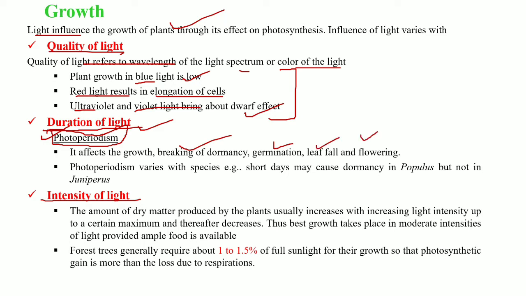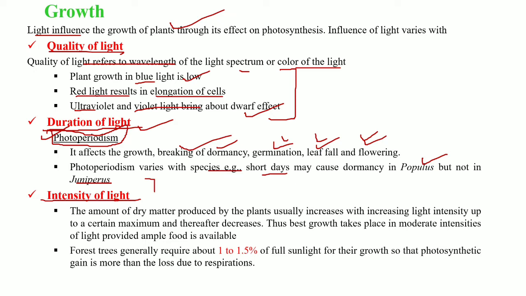Okay, so all these processes are different from species to species. For example, you can see the short days may cause dormancy in Populus, but not in Juniperus. The requirement of photoperiod for breaking seed dormancy, for germination, for leaf fall, and for flowering is different from species to species.